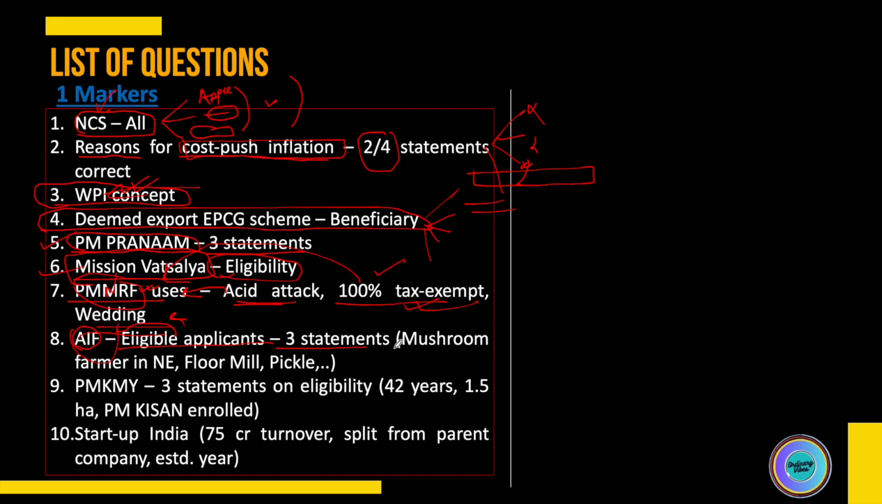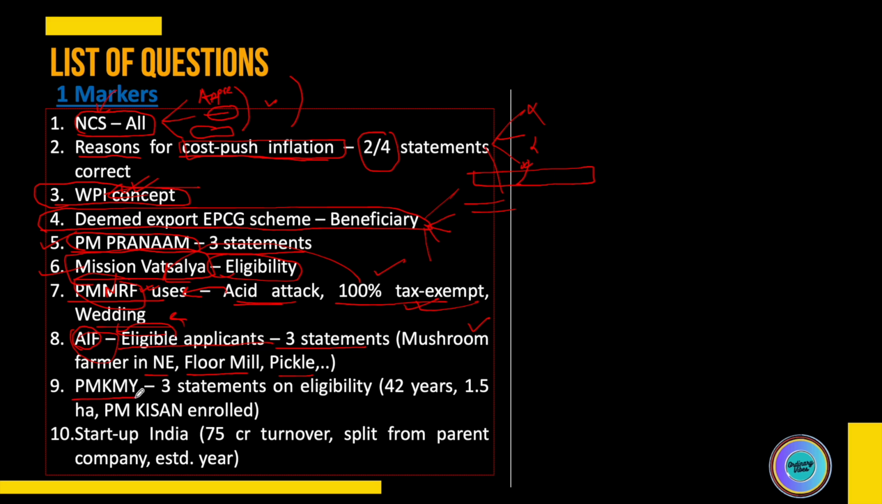I think three statements were there, or either five statements were there, something like that. One of the statements was a mushroom farmer in Meghalaya, then someone who wants to set up a flour mill, then a pickle factory. These kind of statements were there. So it was again about eligibility.